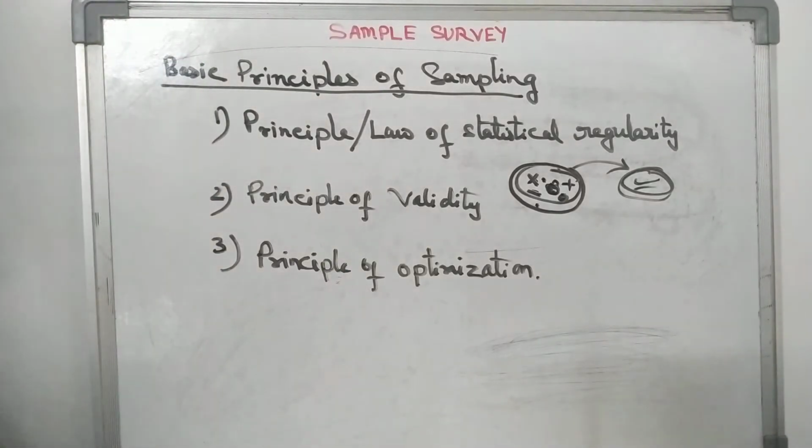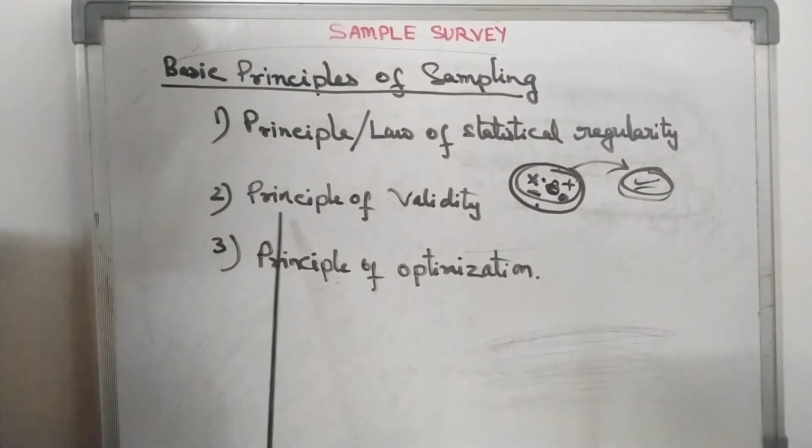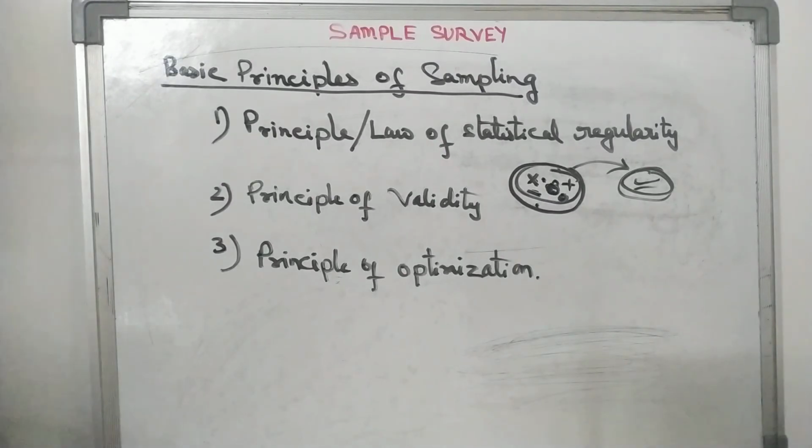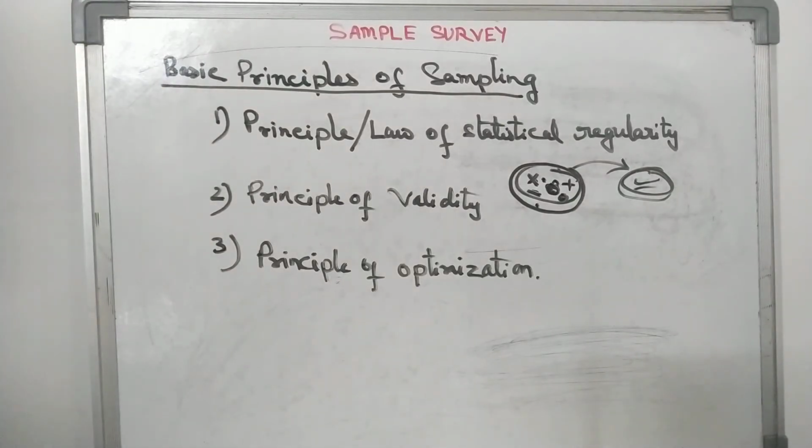So these are the basic principles of sample survey. Principle of statistical regularity means the sample selected from the population should possess all the characteristics of the population. Principle of validity means we should get a valid estimation, because our main purpose of sample survey is to estimate the population parameter with the help of the statistic which comes from the sample.